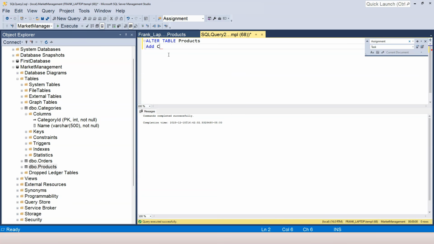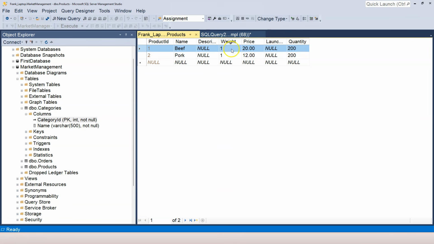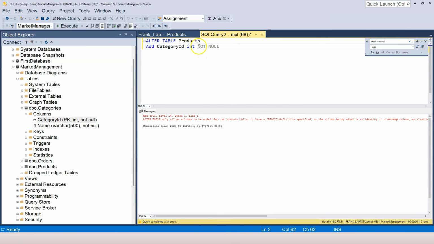And the name of the column, we can just call it category ID. Of course, the type is the same as this primary key here, which is integer. And we can add a column constraint NOT NULL, because we need to enforce that each product needs to provide its category ID. So let me press F5. You can see that it says ALTER TABLE only allows columns to be added that can contain nulls. So right now, because we already have records here, it doesn't allow me to enforce this rule.